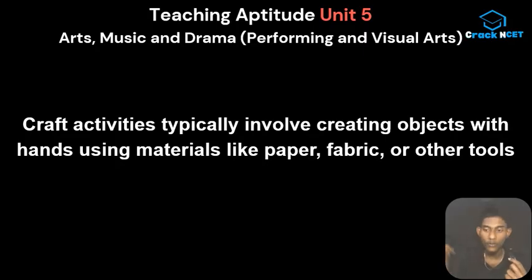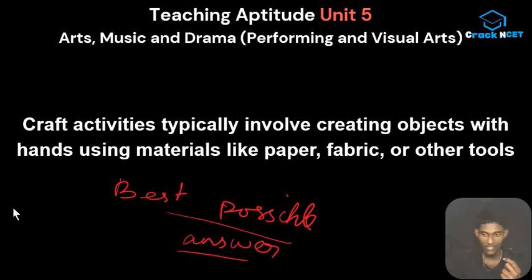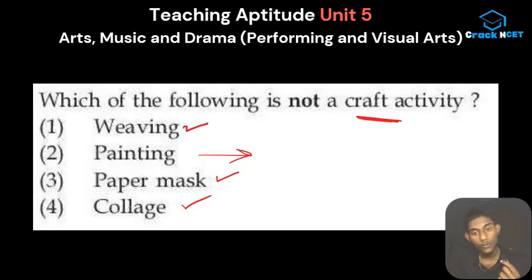But the thing is, as I told before, our goal is to find the best possible answer from the given options. That is our strategy in every competitive examination. So using that logic, we can just say that this is the odd one, the one which is not matching with the others.